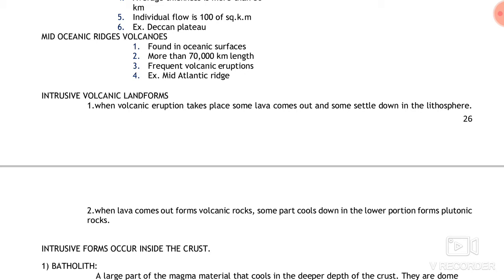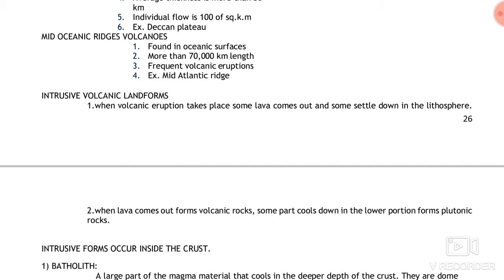Second one is when the lava comes out, forms volcanic rocks, and some parts cool down in the lower portion and form plutonic rocks. It means the first one is when the volcanic eruption takes place, lavas come out to the land surface, and there is a formation of rocks over here after the solidification